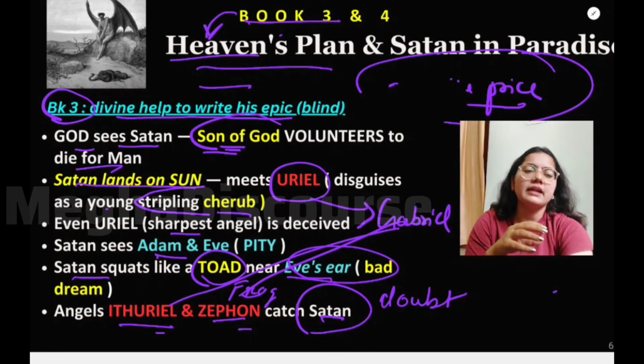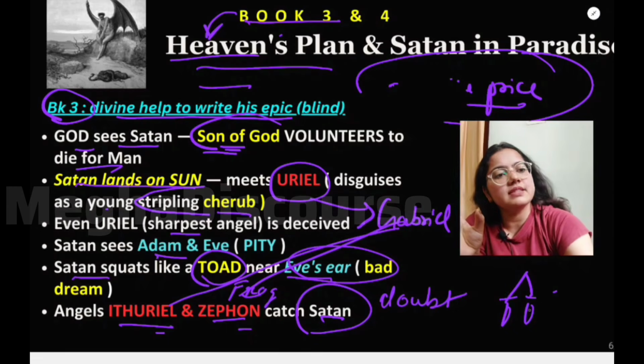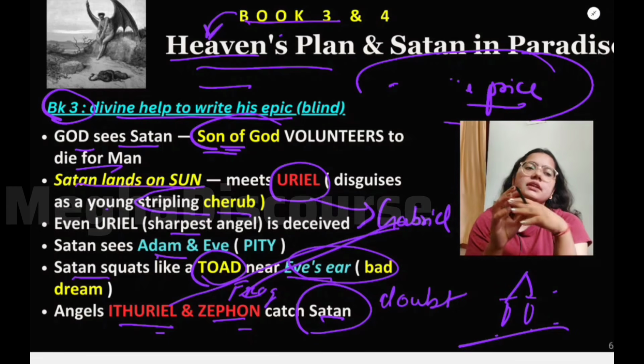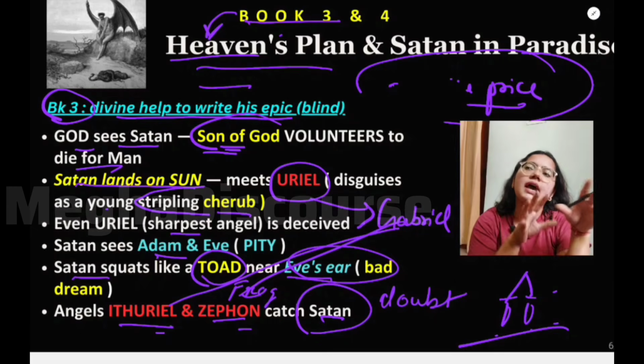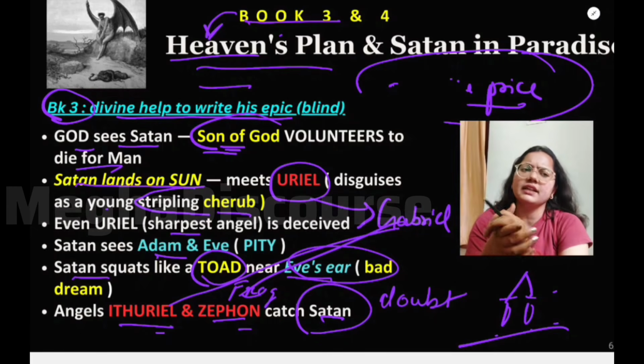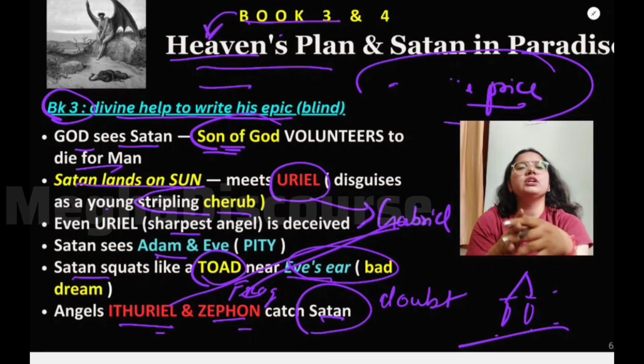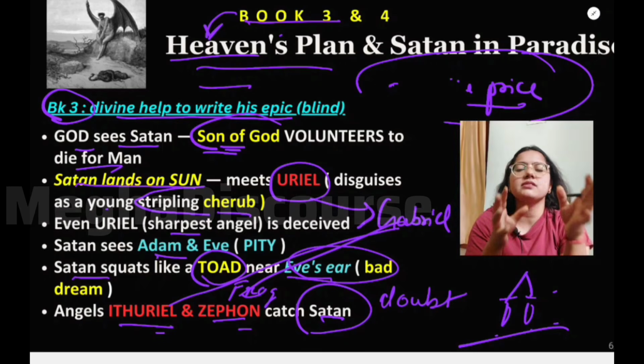But what happens is that in the sky there would be some scales, the scales of justice, and it is a kind of omen that God has given free will to everyone, and he cannot force Satan to say sorry. And God says to Satan, do whatever you want, right? So he just leaves the paradise now.